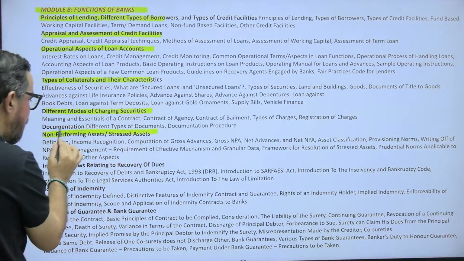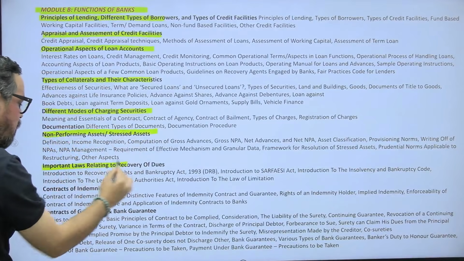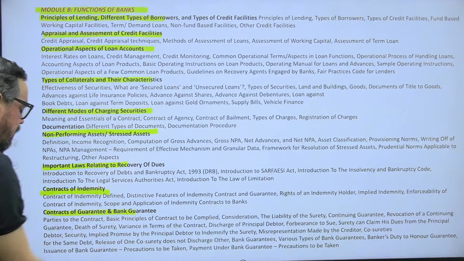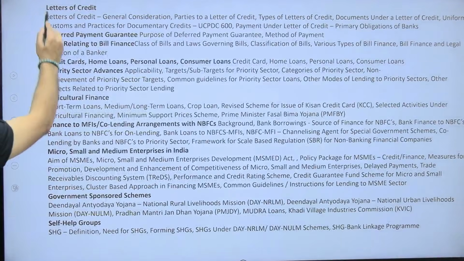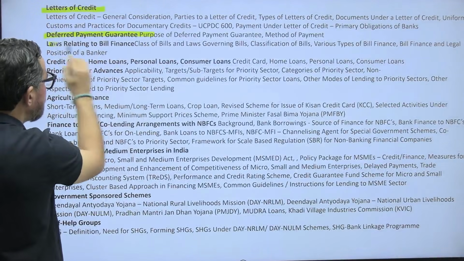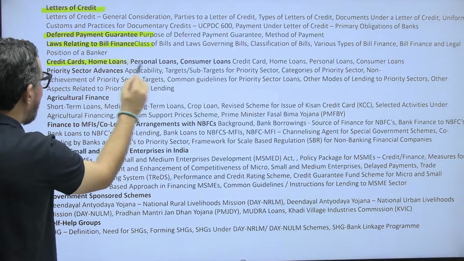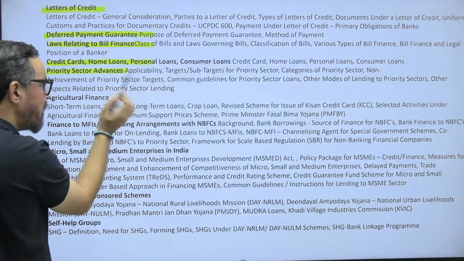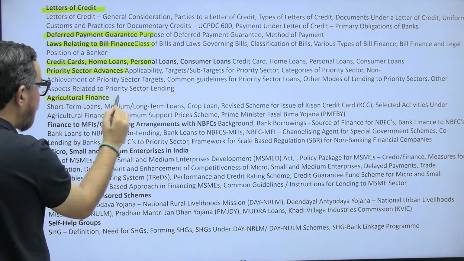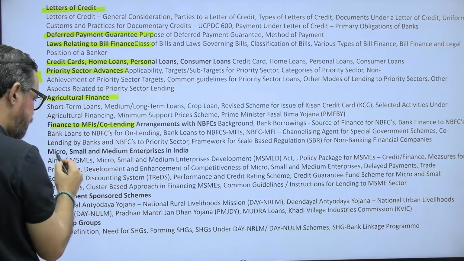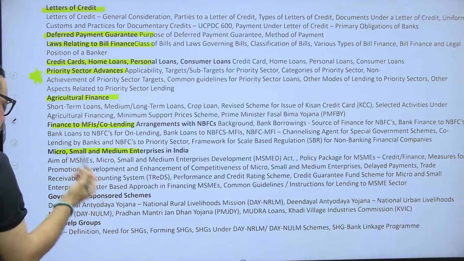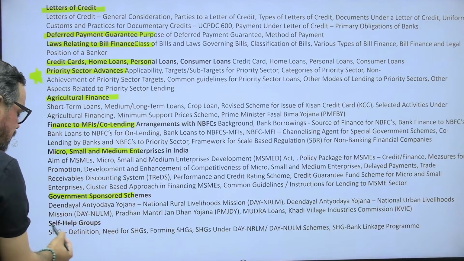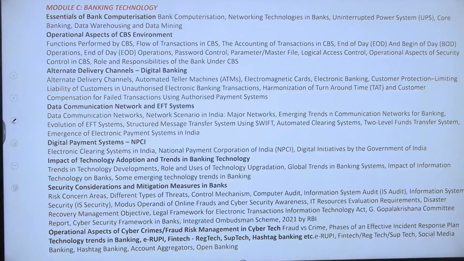Then we have documentation, non performing assets, important laws related to recovery, contract of indemnity, contract of guarantee and bank guarantee, letter of credit, deferred payments, law of bill finance, credit cards, home loans and personal loan, consumer loans, priority sector advances, एग्रीकल्चर फाइनेंस, MFI आपका, MSMEs. देन वी हैव government sponsored scheme, self help groups, you know.